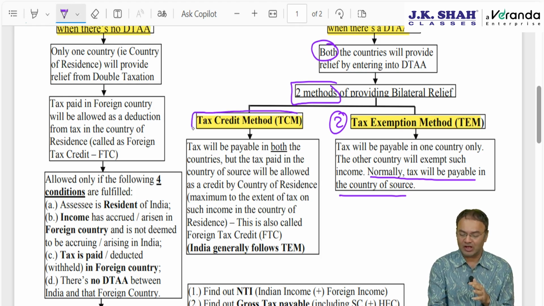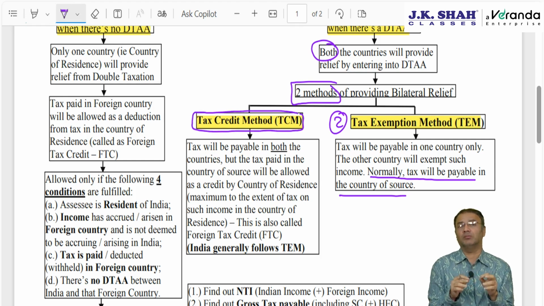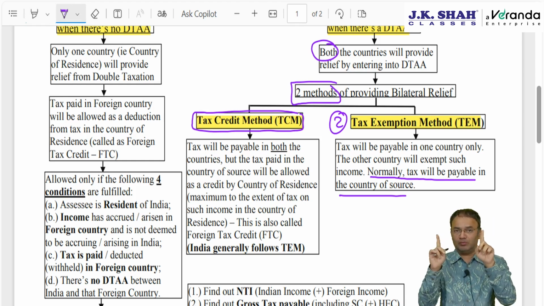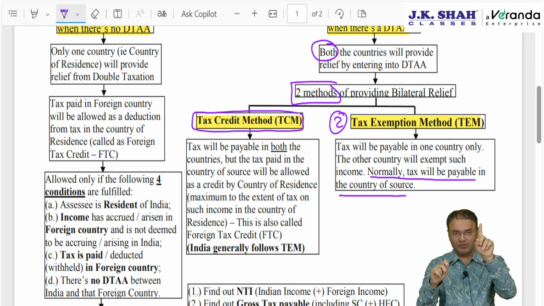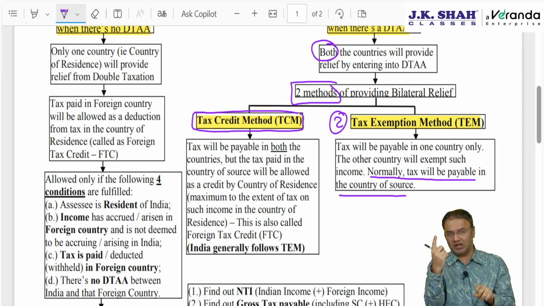What happens under tax credit method? Here, both the countries will charge tax, but any one of them will give credit of the tax paid in the other country. First, you pay tax in both the countries. Whatever tax is paid in one country will be given as a discount or credit in the other country.